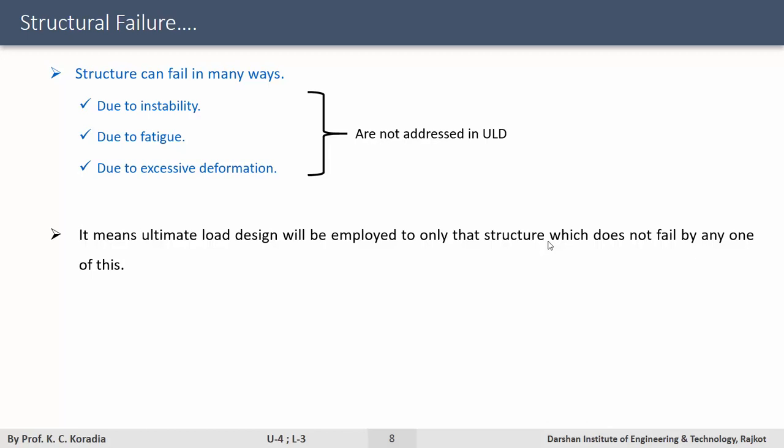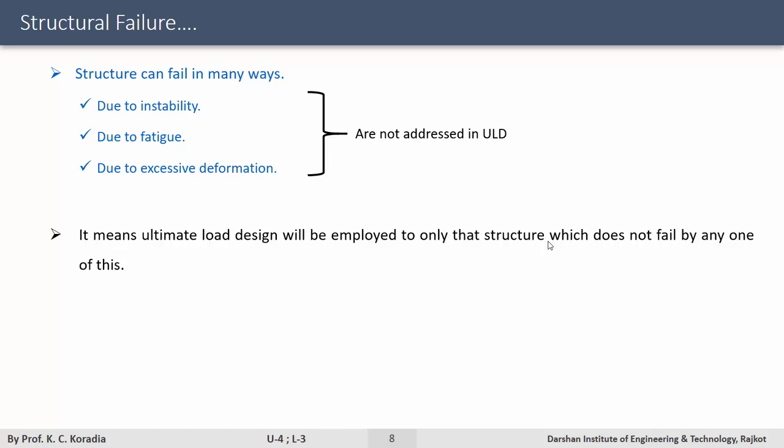The material will keep on carrying load beyond yield value. We have got to stop somewhere and say that the material has failed or the structure has failed. The structure is said to have failed due to excessive plastic deformation. So there is a cutoff which we call excessive plastic deformation.